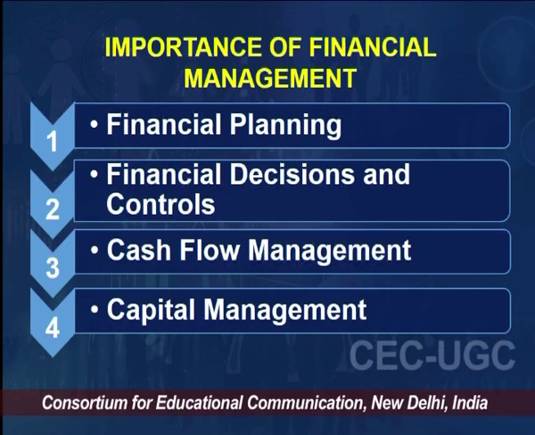Number two, the financial decisions and controls. Financial planning leads to deciding about the investment to be made, the financing to be made, and the dividend to be distributed, and with these three decisions we are exercising control on these aspects of financial management, right. So the control becomes more effective because we are following a financial management process, tools and techniques. We have a couple of tools and techniques which help us decide about investment, financing, etc. There are so many software packages available nowadays, right.